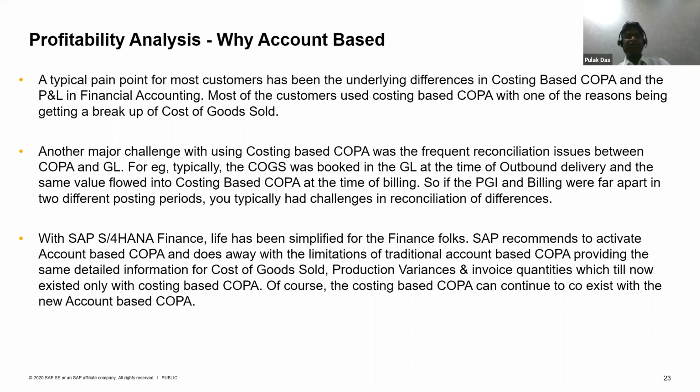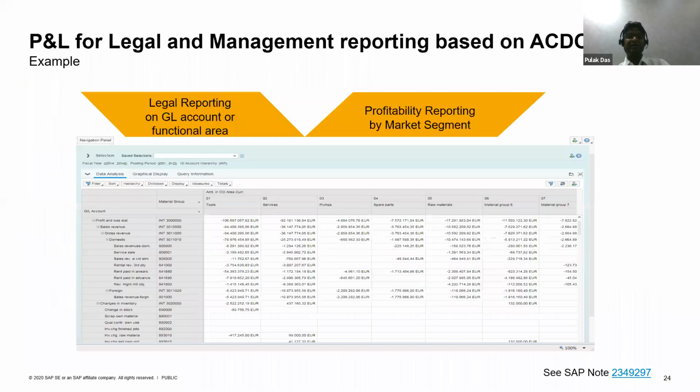So to enable this account-based COPA, the secondary cost elements have moved out from your controlling module, and they have now been designed like a GL account with a separate category as secondary cost element. So why was this done? It was one of the key design changes.